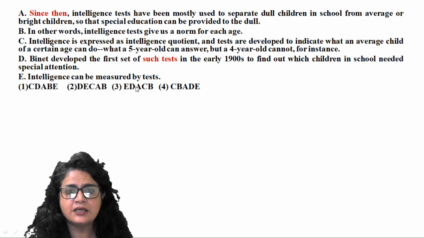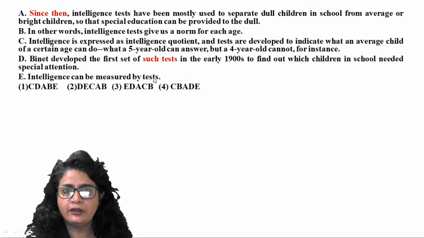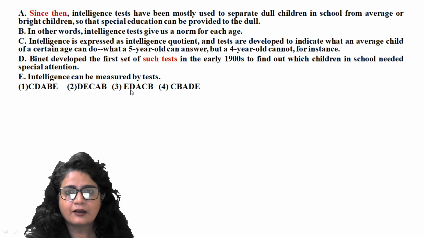C, D, E. C, D is not your opening statement. Look at E. Intelligence can be measured by test. So a neutral idea can be your opening statement, followed by D. So here E is your opening statement, and C is not your opening statement, right?